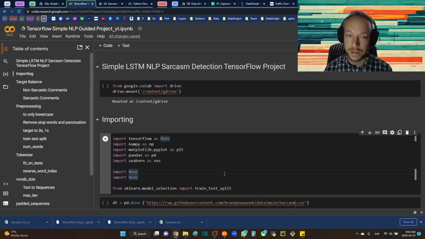You're here with Data Science Teacher Brandyn, and we're going to do a simple deep learning, simple LSTM sarcasm detection project, so NLP, using TensorFlow. Okay, so let's get started.